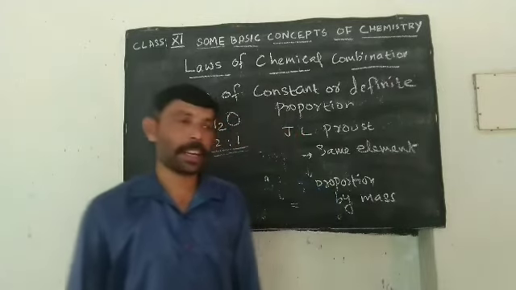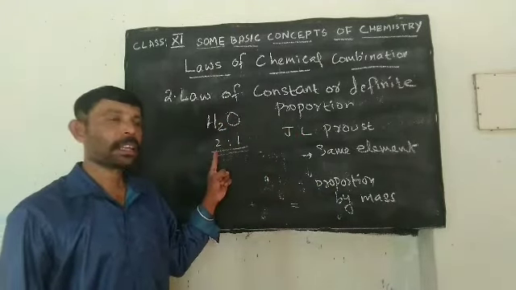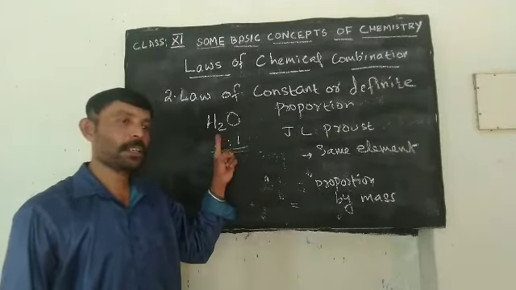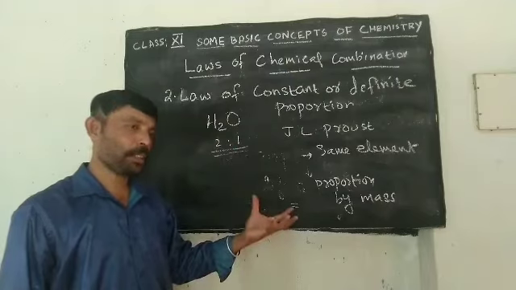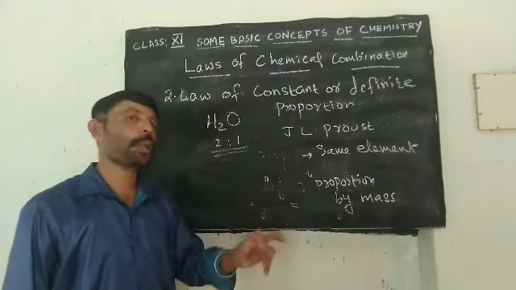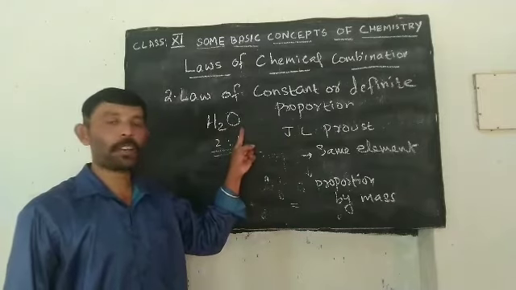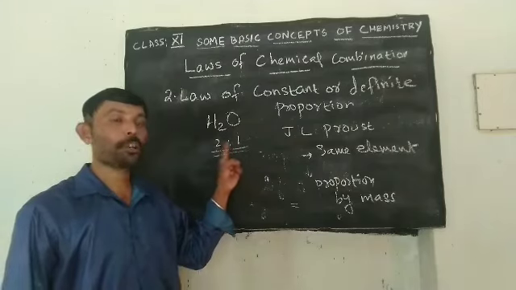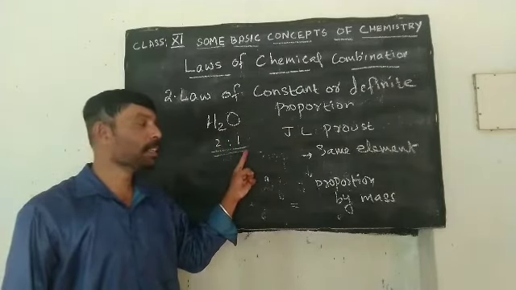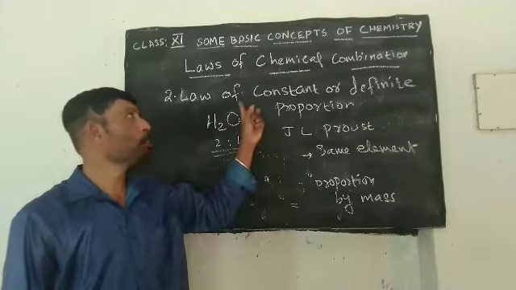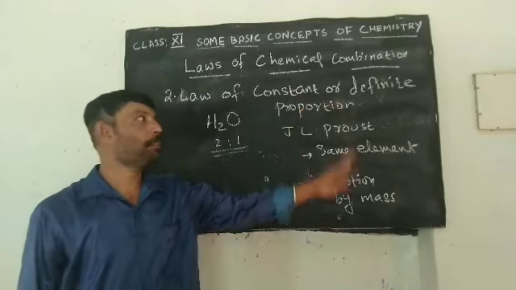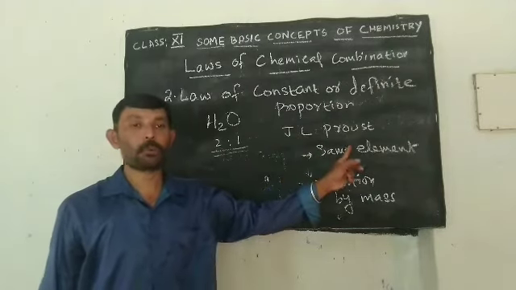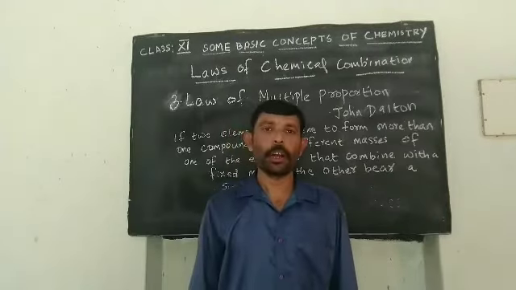Considering the example of water, irrespective of the place, water always contains only two elements, hydrogen and oxygen, and they will be in the ratio 2:1. 2 hydrogen is to 1 oxygen. This is a simple ratio. This is what the law of constant or definite proportion says, and it was proposed by the scientist J.L. Proust.